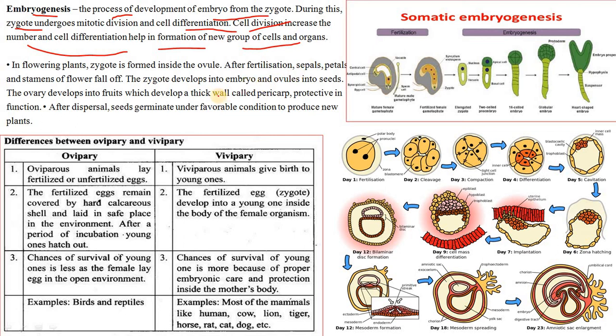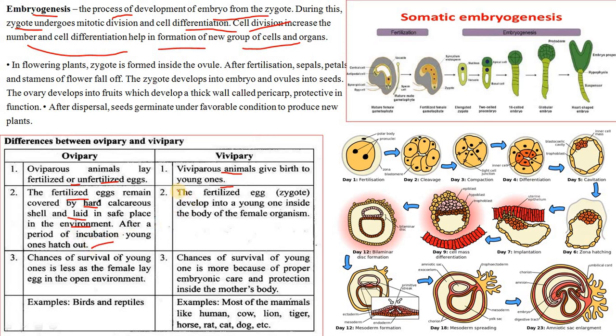Oviparous are the animals which lay eggs, and development takes place inside the egg, and viviparous animals give birth to the young ones. The development takes place inside the body of the female. So at last we came to the conclusion that those organisms which lay fertilized or unfertilized eggs are known as oviparous, and those which give birth to the young ones are known as viviparous. The fertilized eggs remain covered by the hard calcareous shell and are laid in a safe place in the environment. After a period of incubation, the young one hatches out.